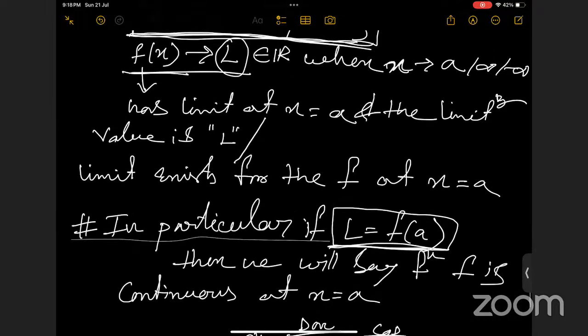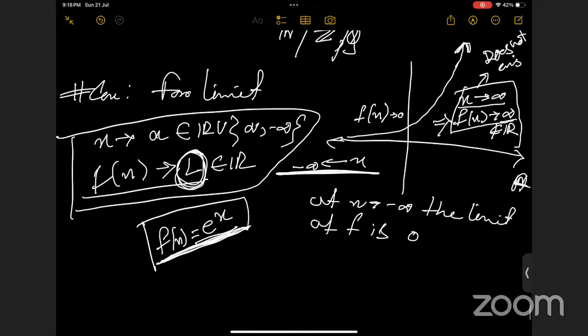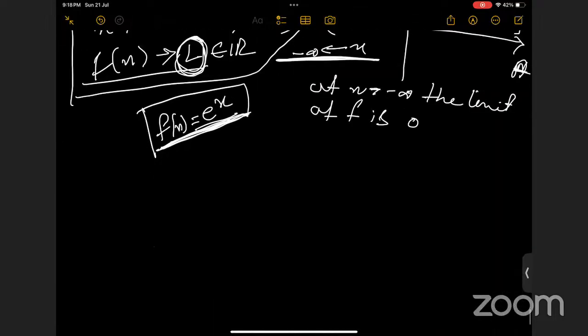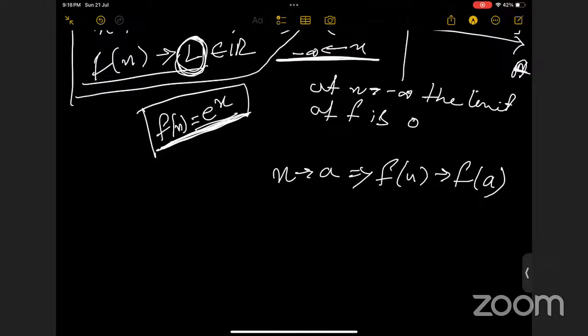When x tends to a, if x tending to a implies that f of x tends to f of a, then we will say the function is continuous at a.